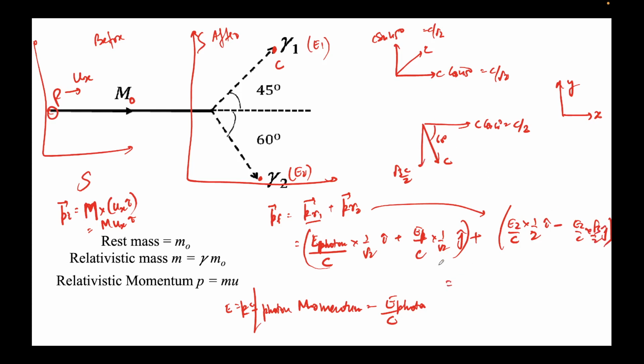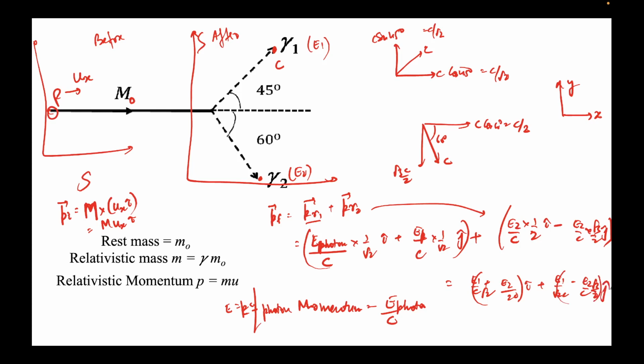So I'll now club the two terms, the i cap and j cap terms. This will be E1 by root 2 c plus E2 by 2c i cap, plus E1 by root 2 c minus E2 by c root 3 by 2 j cap.